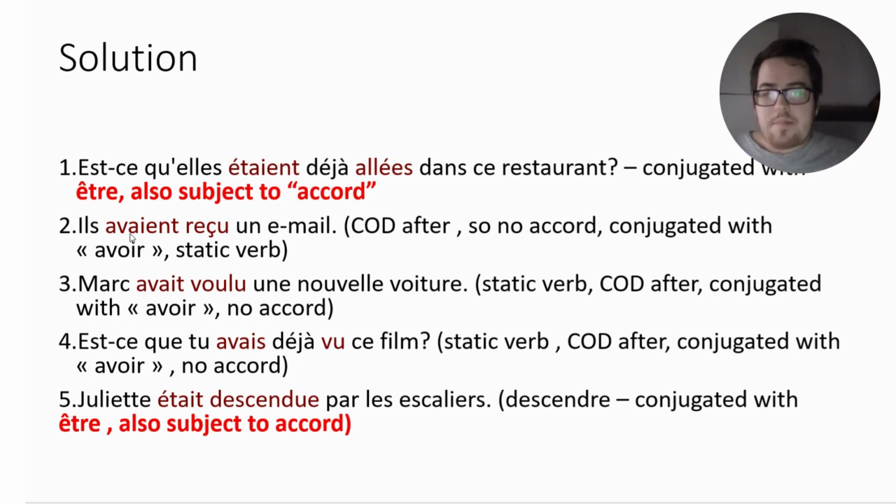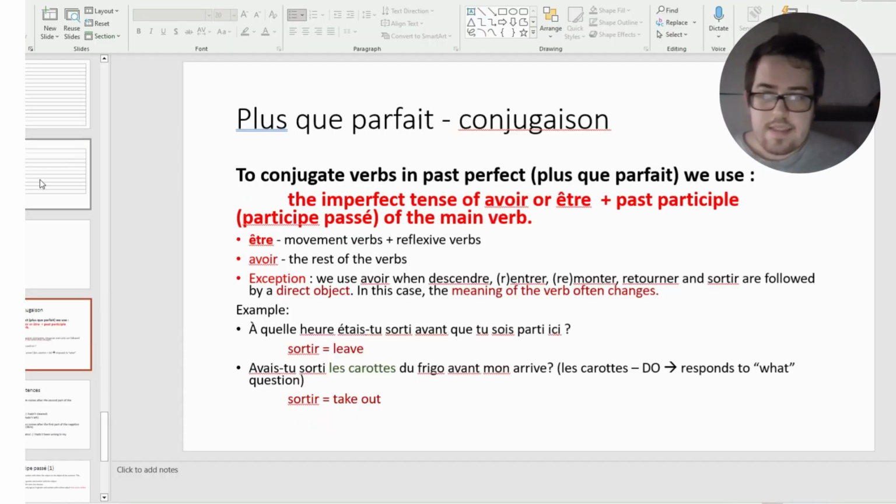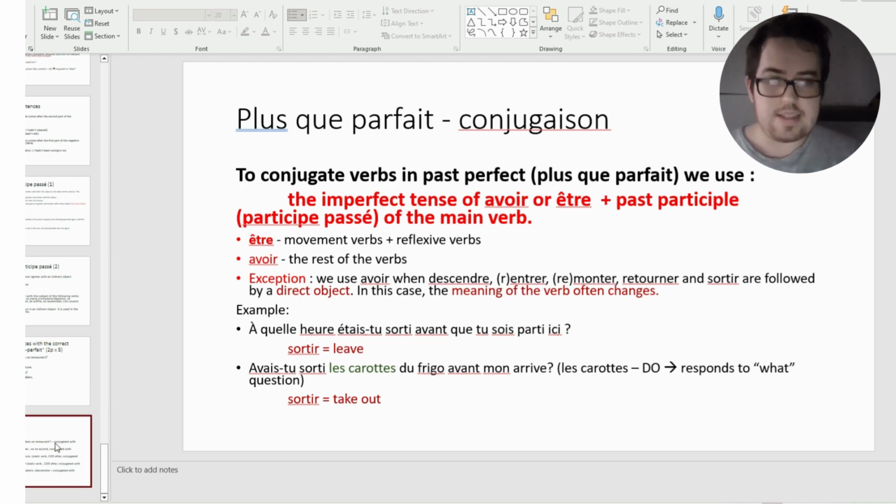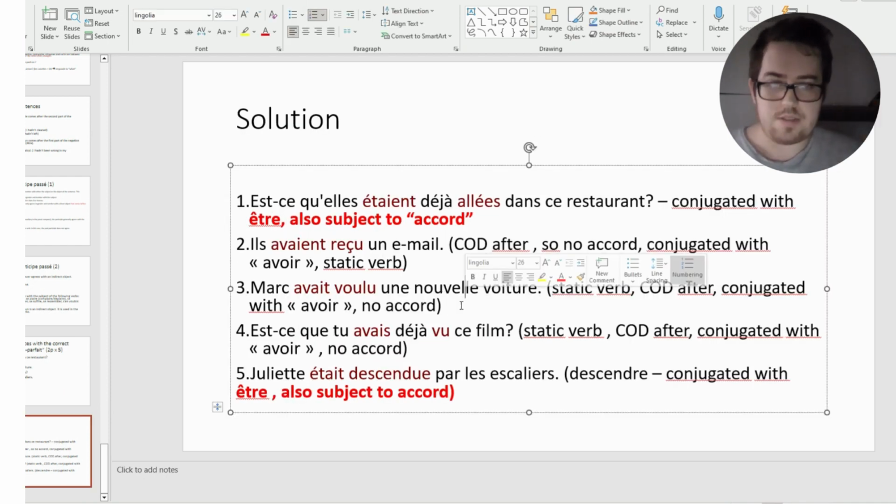Let's talk through some other examples as well. Marc avait voulu une nouvelle voiture. Now the thing is, we have a direct object after. We do not have it before. So if we had something like Marc l'avait voulu, then we should have an E after the U. And let me actually go to the slide and point this out because it is important to know how these rules apply.